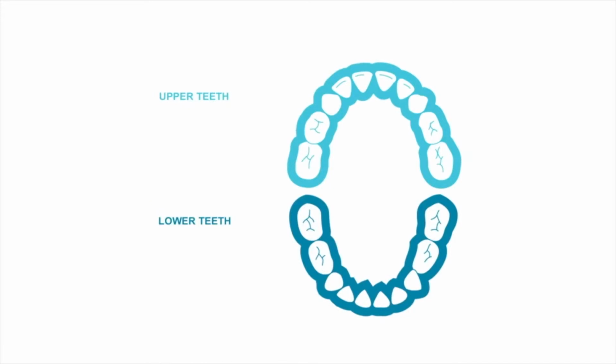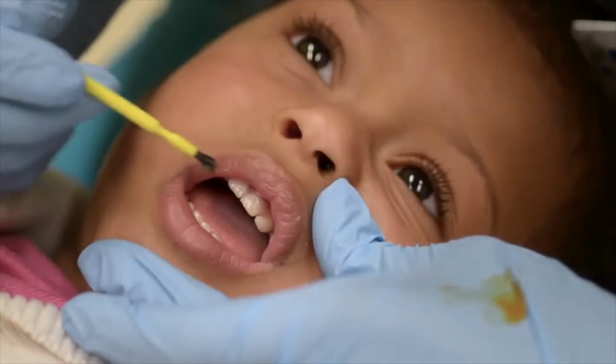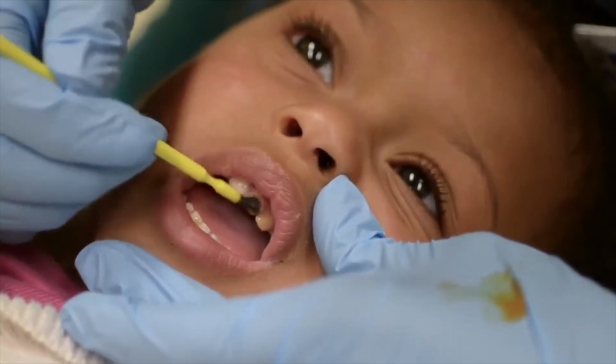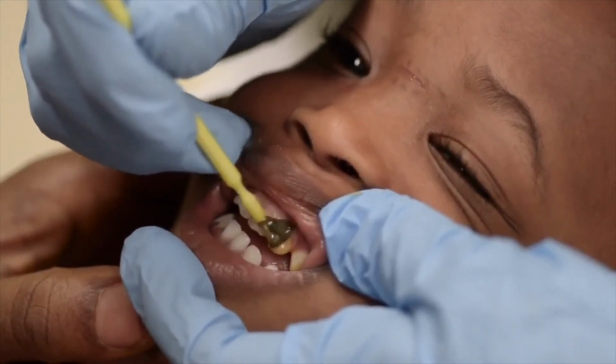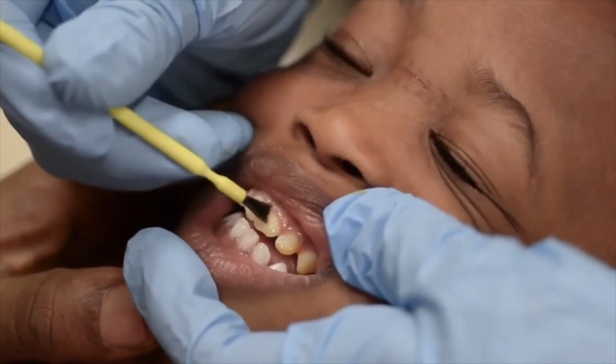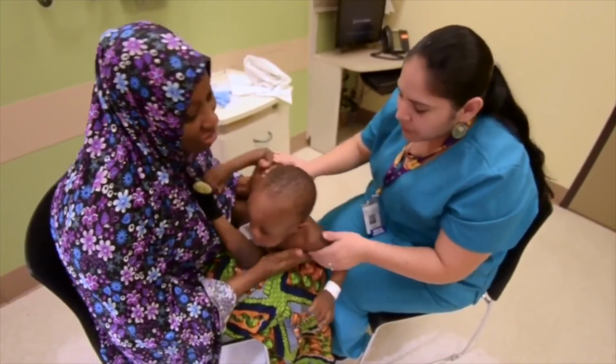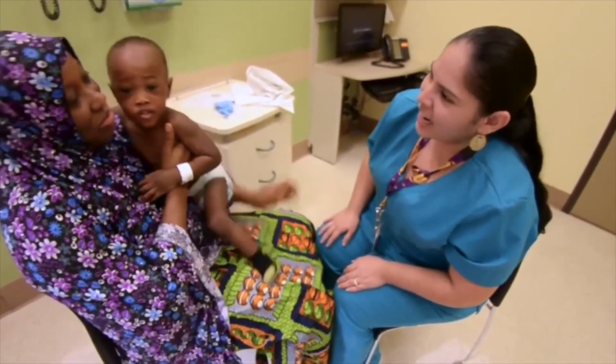In children 2 years and older, who typically have 20 teeth, start with the left upper back. Then move down to the lower left, then lower right, then upper back, and finally the front, upper, and lower teeth. Most varnish comes with a yellow tint, so you can keep track of where you've already applied it. You only need to apply a thin coat of the varnish, and you don't need to use all the varnish provided.